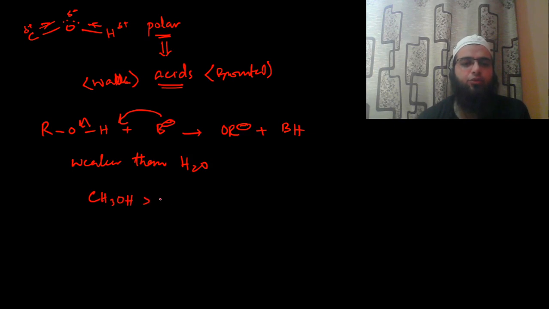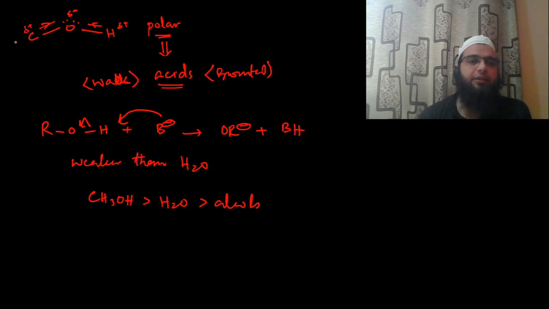Methanol is a stronger acid than water. All other alcohols are weaker acids. And this acidity also depends on the different types of alkyl groups attached to this carbon.